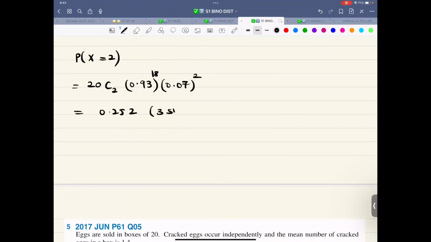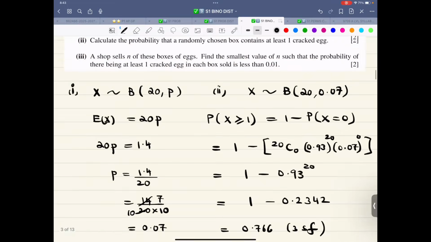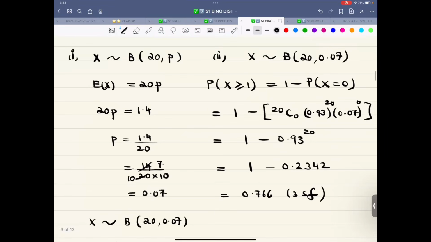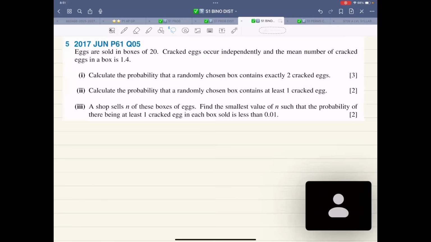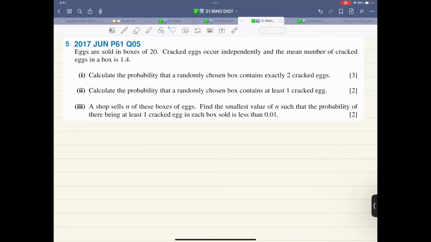Always make a habit of writing the final accuracy level, which is 3SF, unless otherwise stated. All good, all clear. So now, people, let's look at the last part. Before that, we need the answer for the previous part. So let's read it first.